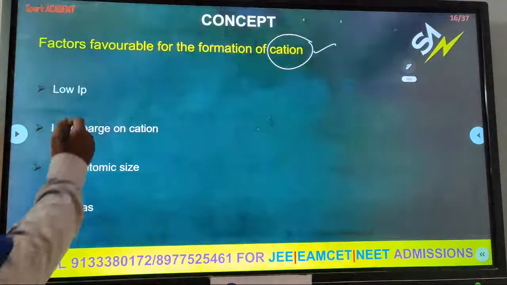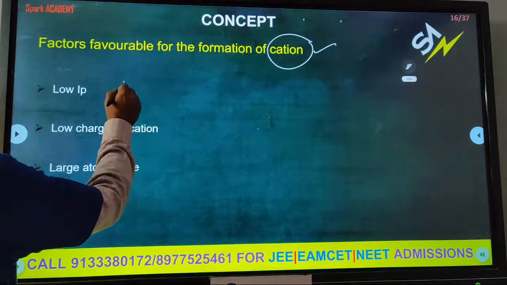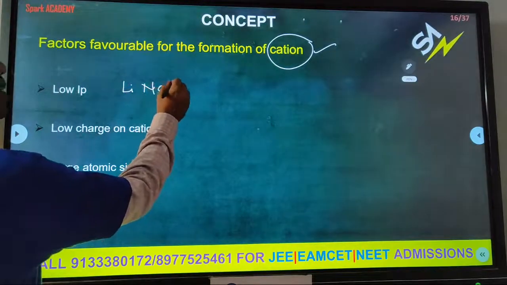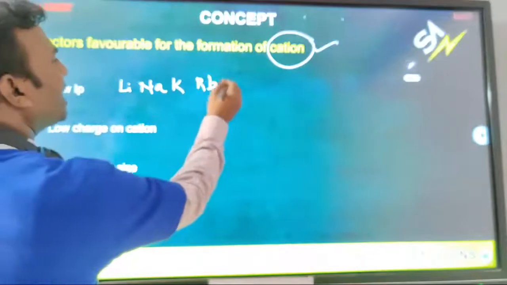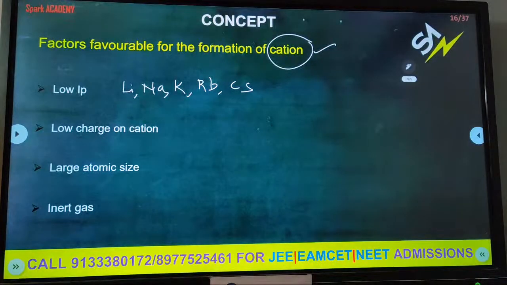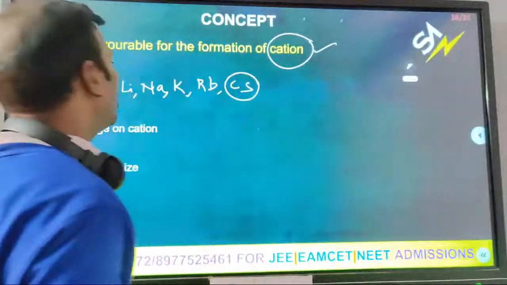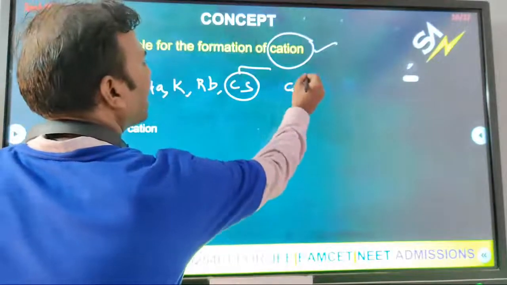For example, first group elements. What are the first group elements? Lithium, sodium, potassium, rubidium, cesium. These are first group elements. In that, which one has low ionization potential? From lithium to cesium, atomic size increases. Then what about ionization potential? It decreases. Then cesium has what? Low IP. So it readily forms a cation.